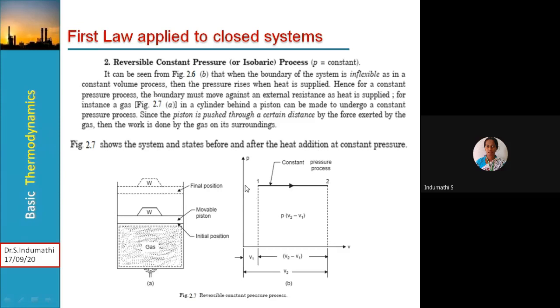The same we can represent on the PV diagram. Here the pressure remains constant but the volume changes. This is the initial condition of the gas, and after undergoing this particular process it has reached the final condition. This constant pressure process, also called the isobaric process, we have represented like this. Since it is a heating process, the arrow direction is towards the right. Remember, on the PV diagram the isobaric process is a horizontal line.